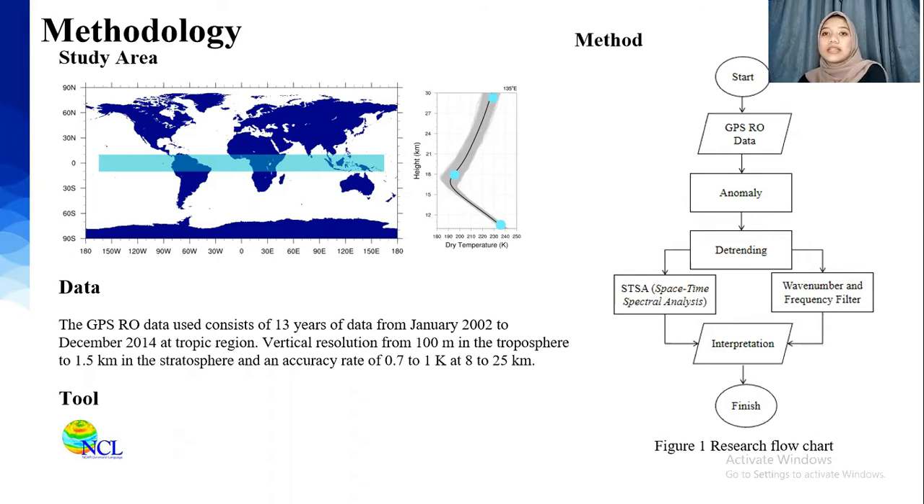In the first step, I did an anomaly to eliminate the seasonal cycle and climatology. And then I did the detrending procedure to remove the trend from GPSRO data. Next I did the SDSA or space-time spectral analysis procedure to see the dispersion relation of the observed wave. And then the last I did filtering wave number and frequency for Kelvin wave.